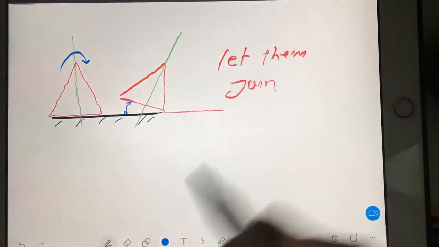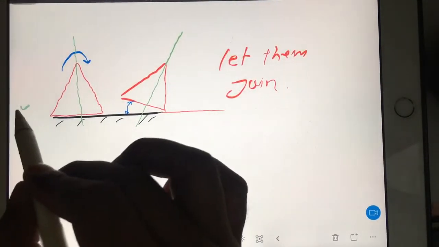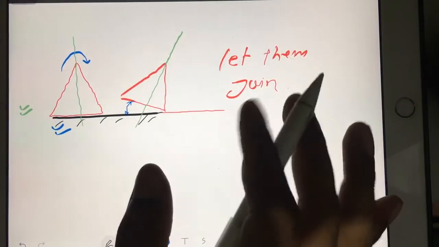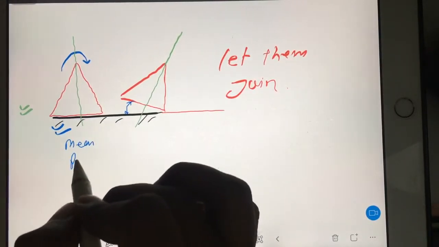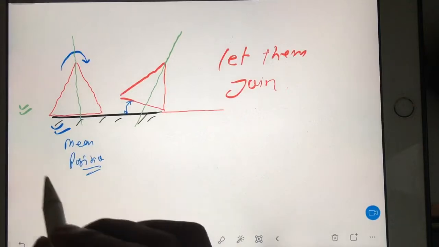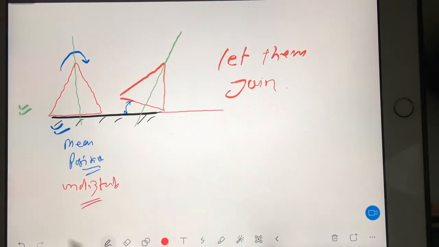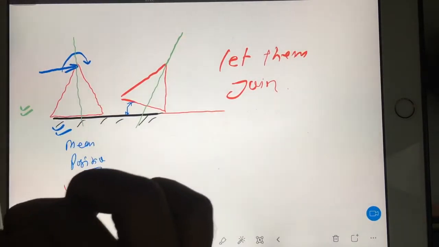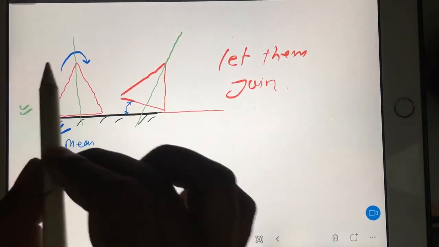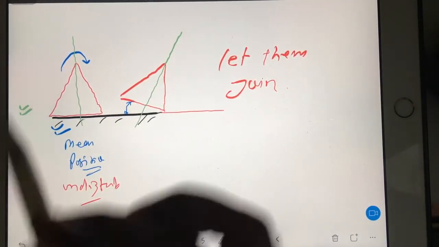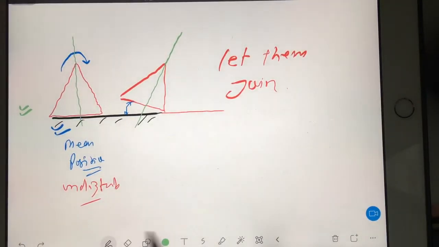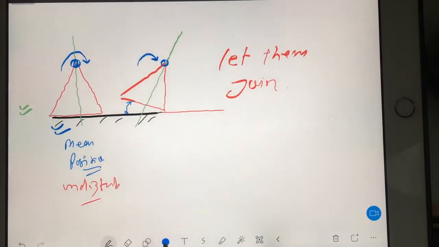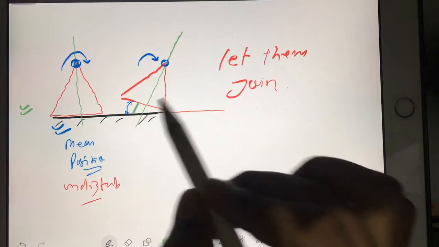Okay. So I was explaining, imagine you have a cone like this, and this cone is sitting like this calmly. So this is the mean position, or you will say undisturbed position. Now see, we are disturbing the cone. So if you want to disturb the cone, you have to apply any force here, or any moment here. So what will happen? The nose of the cone will go like this, right? So you got this much disturbance.